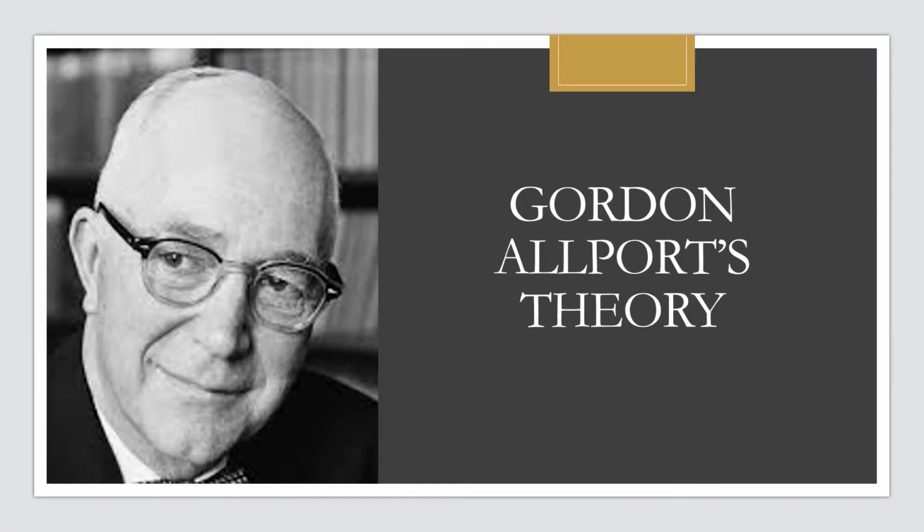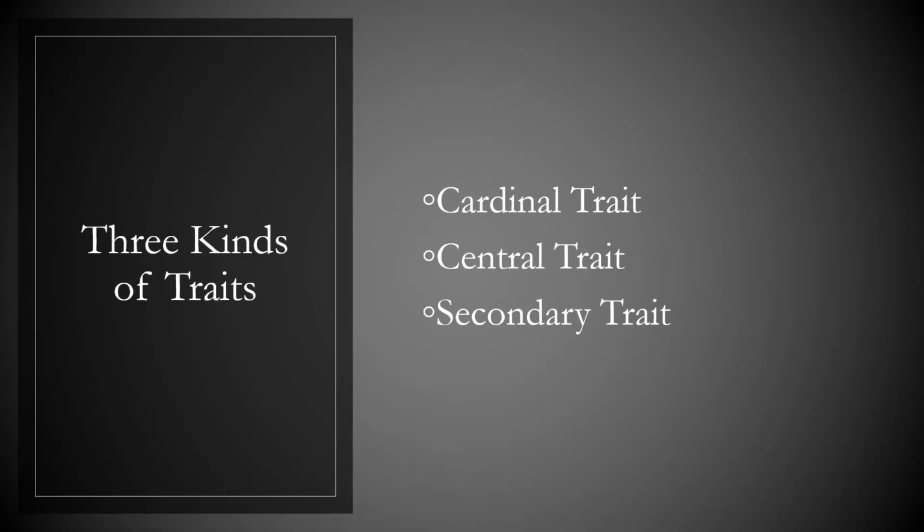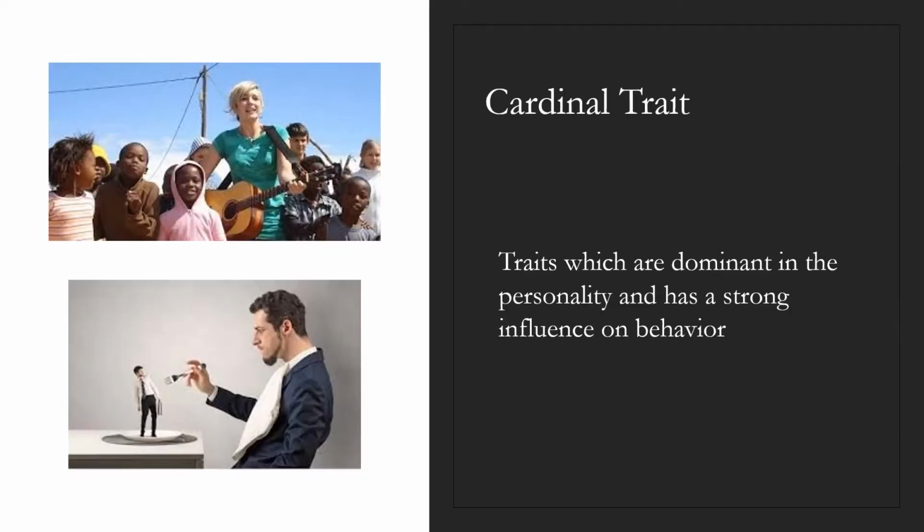So first we'll see Gordon Allport's theory. Gordon Allport stated that there are three kinds of traits, which he mentioned as cardinal trait, central trait, and secondary trait. So first we'll see what is this cardinal trait. Cardinal trait is a single characteristic that directs most of a person's activity.